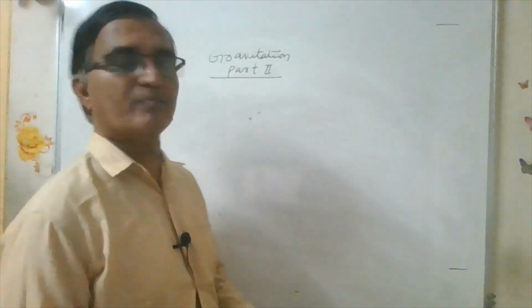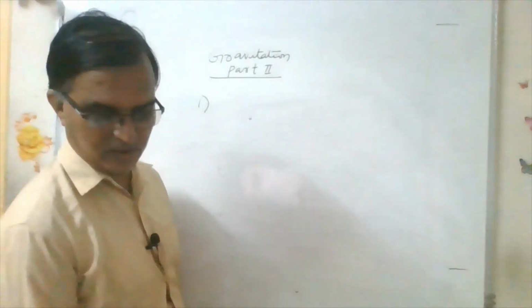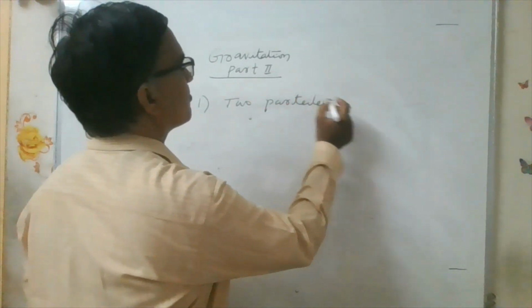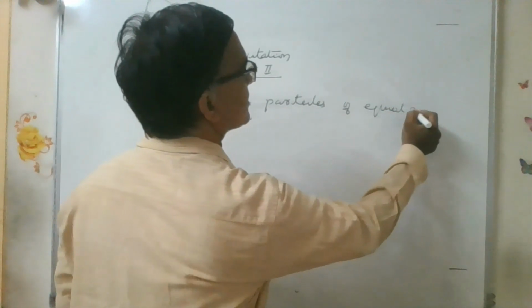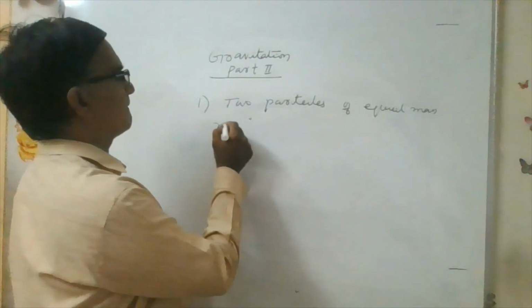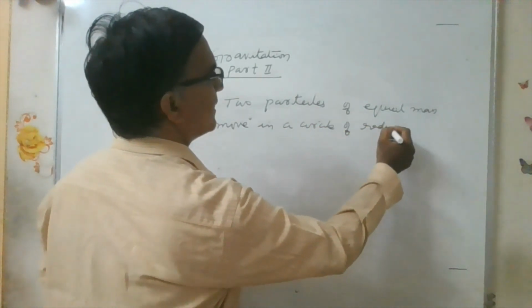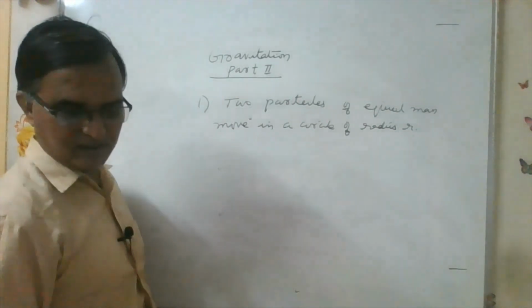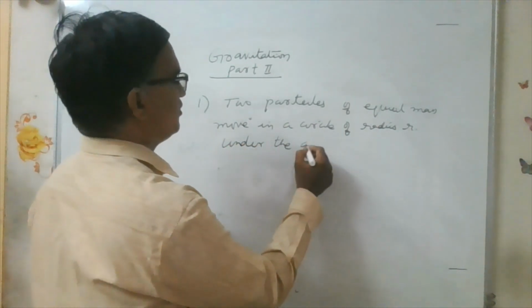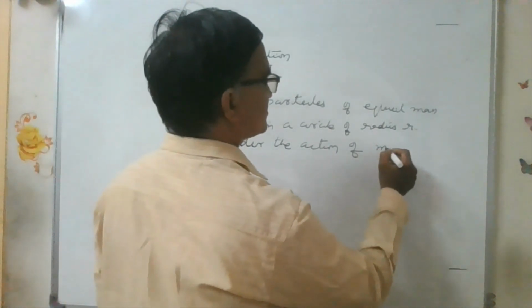First problem: two particles of equal mass move in a circle of radius r under the action of their mutual gravitational force of attraction.